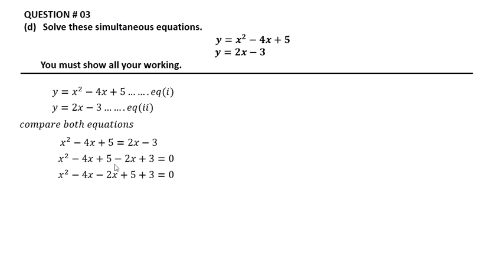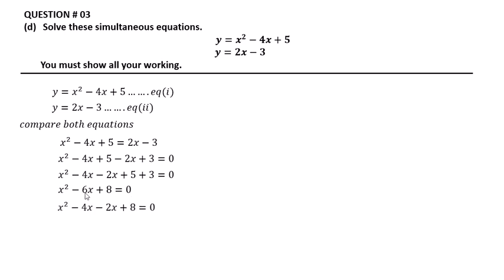So arrange like terms. x squared is the same, minus 4x minus 2x is equal to minus 6x, plus 5 plus 3 is equal to 8, equal to 0.